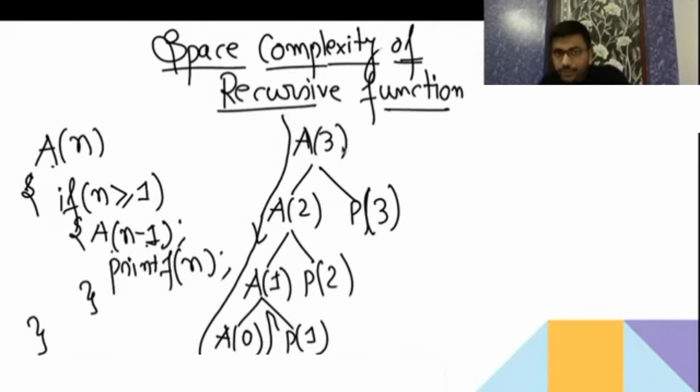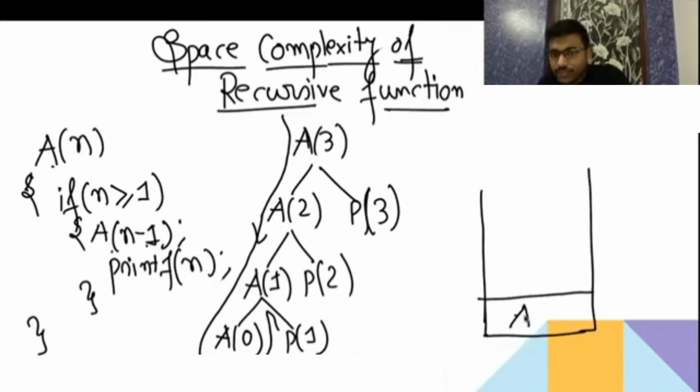When you are traversing, first A(3) is going to be called. Whenever a function call happens, an activation record is going to be created. That is what we call the stack. So for A(3), one activation record is created, then you call A(2), and so on. They will be in the stack. That is the activation record. These are part of data structures. Whenever you call any function, an activation record gets created in the stack. So when a function call happens, the function takes space in the stack.